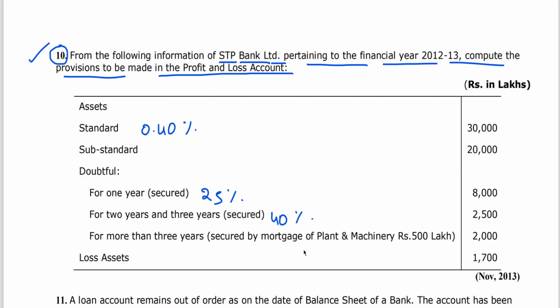So either it is secured or unsecured, for more than 3 years, I told you, even for the secured portion or unsecured portion, it has to be 100%. So we split it into 1500 and 500, secured and unsecured, but still we calculate provision at 100%. Loss assets, always it is 100%. I think this is what we need to present in the problem.